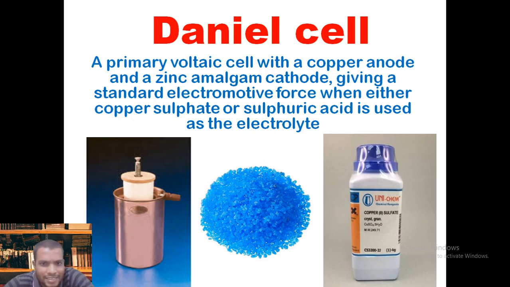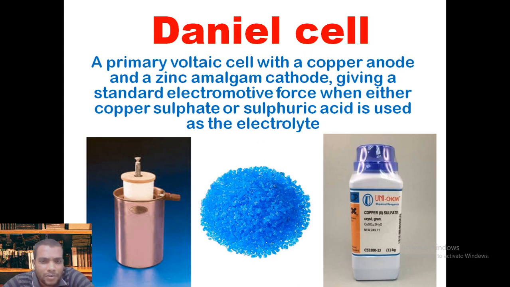The copper vessel itself is the copper anode, and as the cathode we can use a zinc rod. The main component is the electrolyte, and here we use copper sulfate in liquid solution form, or in the form of a paste. To form a Daniell cell, we need these things.